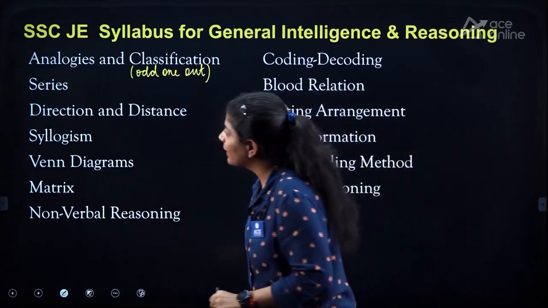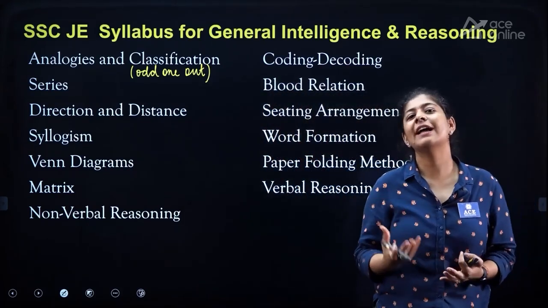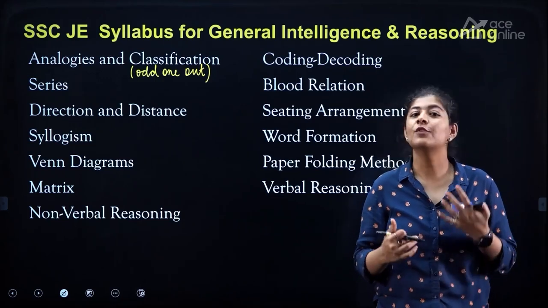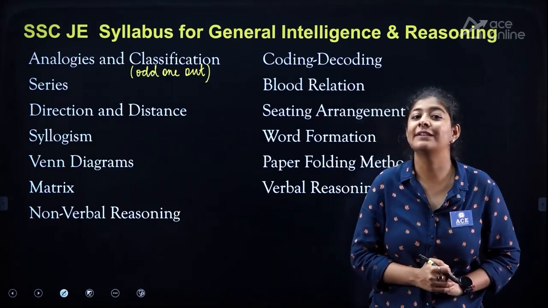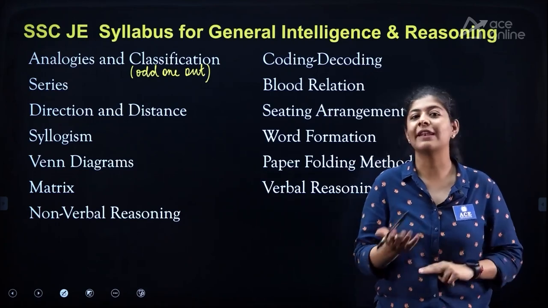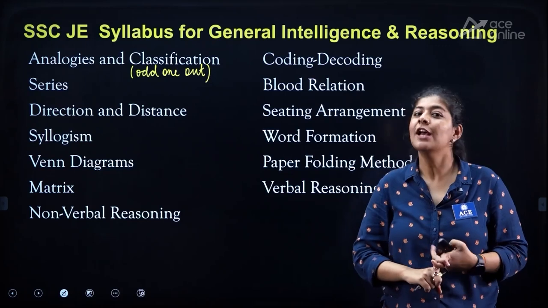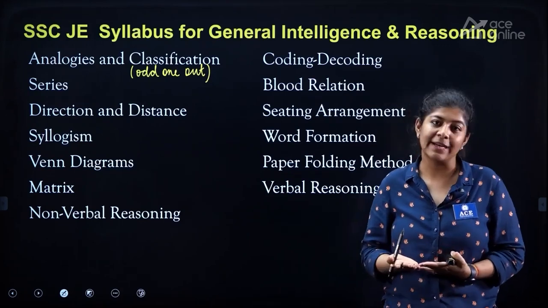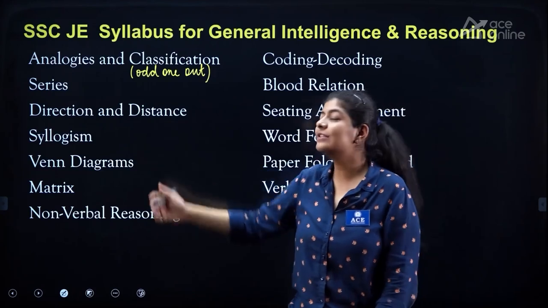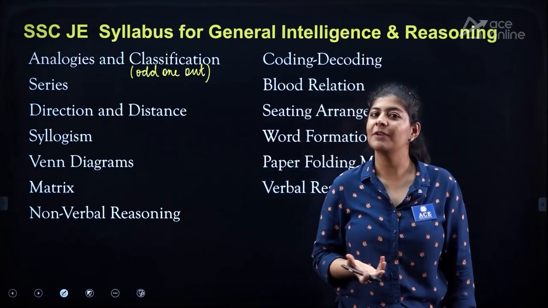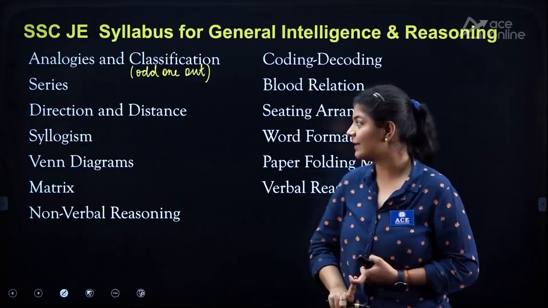The next one is direction and the distance. We know that we have 4 main directions, the cardinal directions. Now specifically, we need to take care of our turns. Whenever we are taking either a right turn or a left turn, we need to take care of these things specifically so that we can draw our diagram correctly, and don't forget to use a direction plane. And for the distance, you can use the Pythagoras theorem if required, and please do take care of the total distance and the displacement, right?